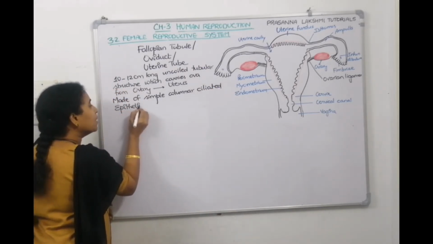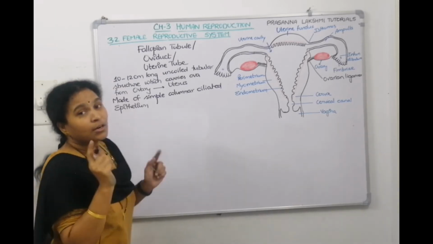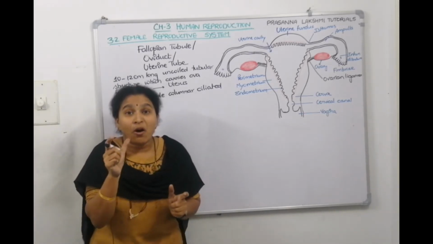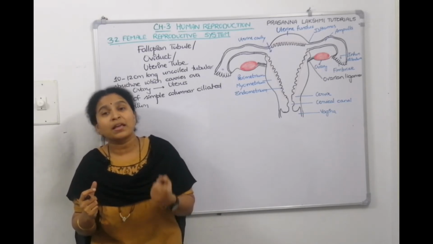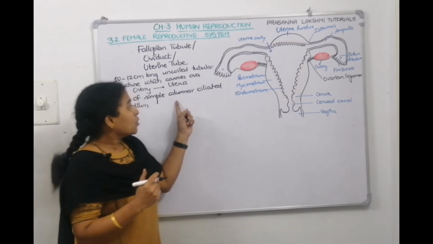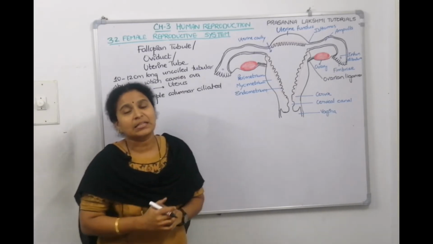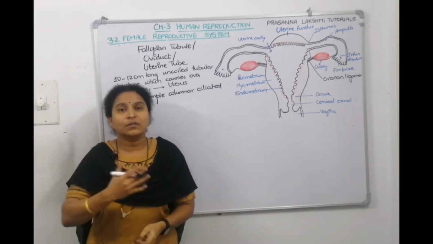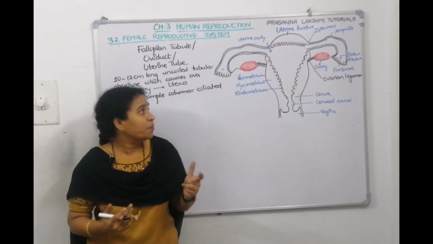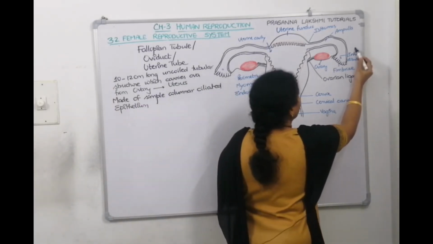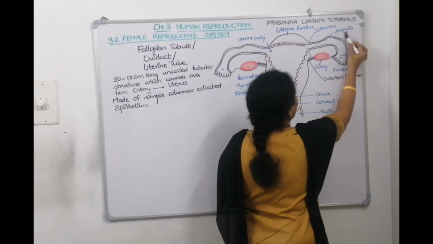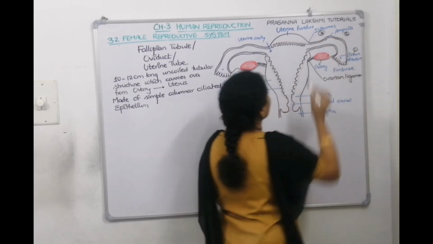If you remember, we studied it in the structural organization in animals chapter. Bronchi and the fallopian tubes, the hollow organs, are lined by columnar ciliated epithelial cells which help in the movement of the gametes, right? So now this fallopian tube has three parts. The first portion is called infundibulum. The second portion is called ampulla and the third portion is called isthmus.